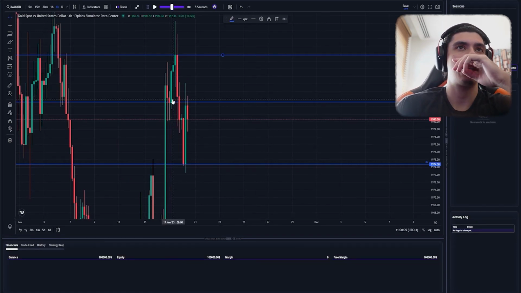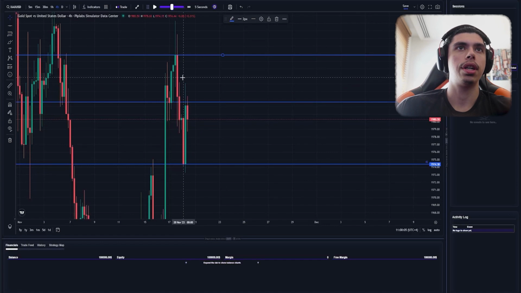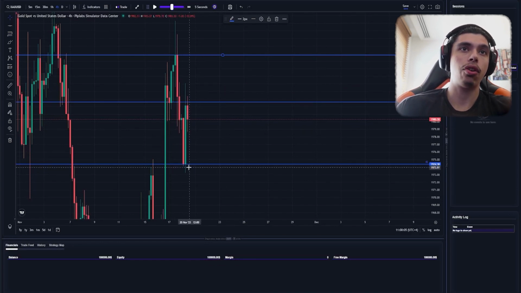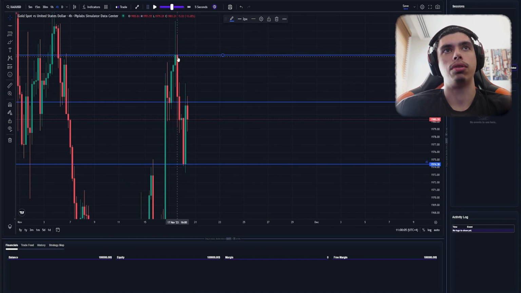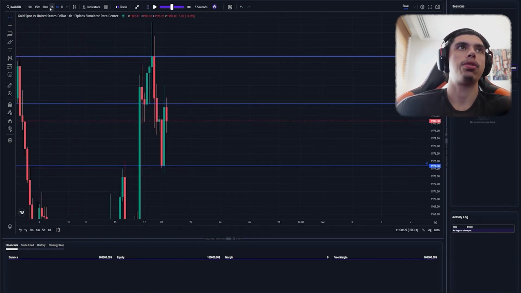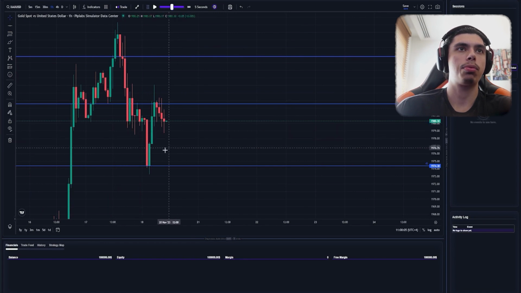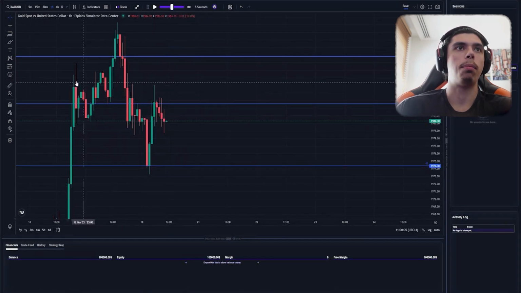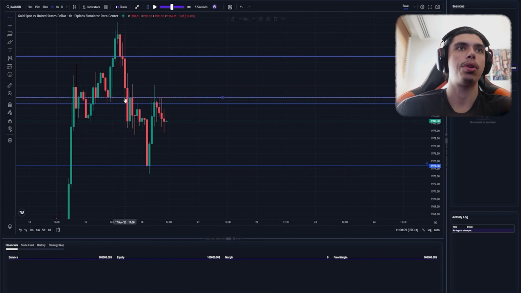So with 4 hour candle here closing bullish, we do have an opportunity here. Now in terms of zones, it's clean on 4 hour to the support. It's clean towards this resistance here. So we have both two clean zones from the support to the resistance here. So we need to have a look. Okay, what are we going to do on lower time frames here? So next thing I'm going to check is the 1 hour. 1 hour looks pretty clean here for sells and for buys as well. So actually quite a nice standpoint here we have, right?